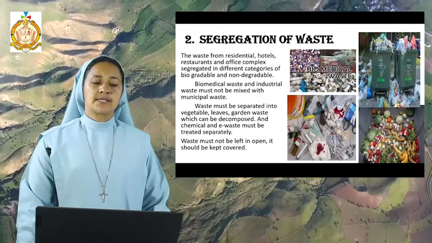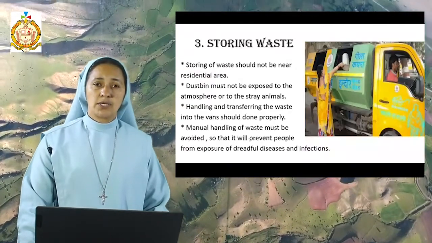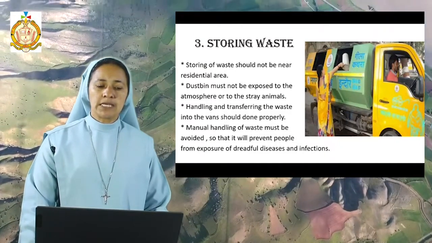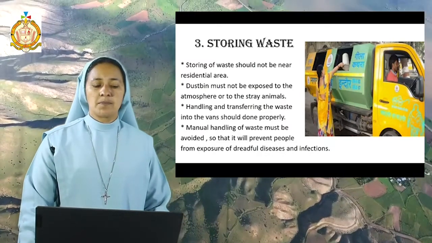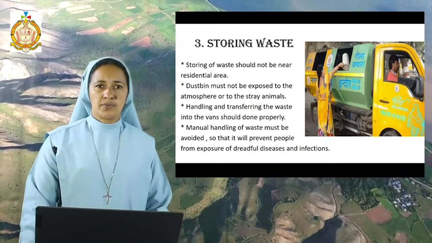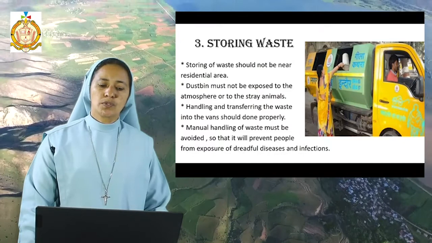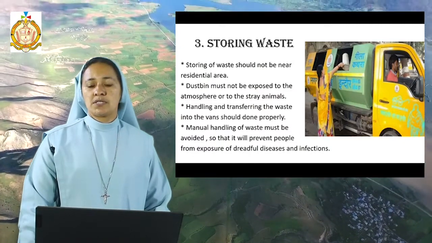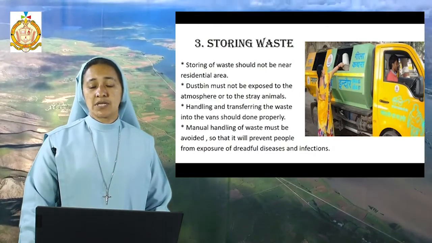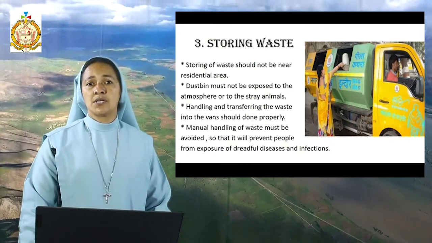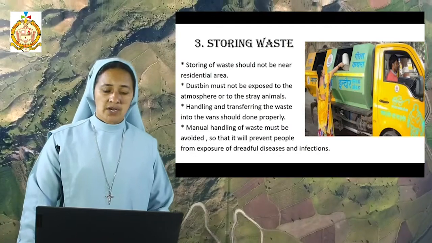Now the third method is storing waste. When we store the waste, what do we need to do? Storing waste should not be near a residential area. Where people are living, there should not be a place for storing waste. Secondly, the dustbin must not be exposed to the atmosphere or to stray animals. The dustbin should not be kept open, so that stray animals do not come there and carry it. They eat there, pick up something and drop it here and there, which can cause environmental pollution.